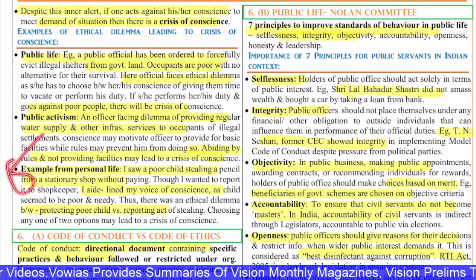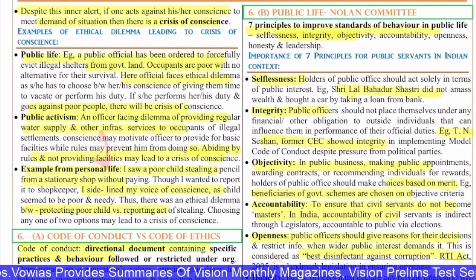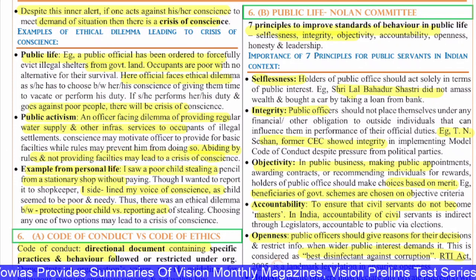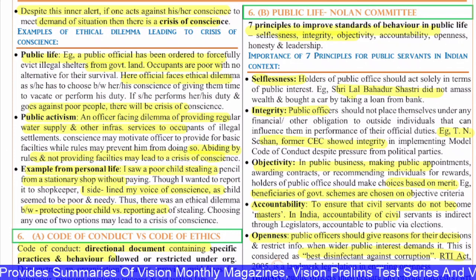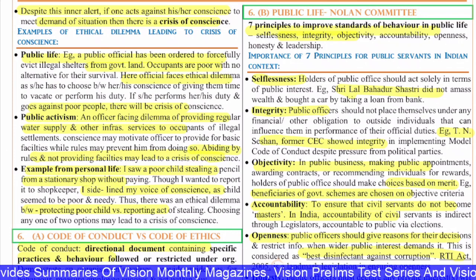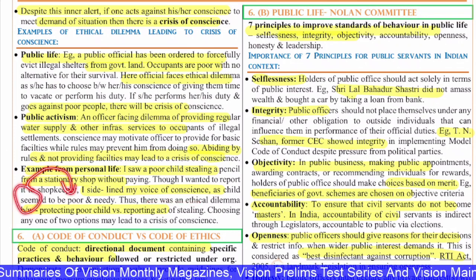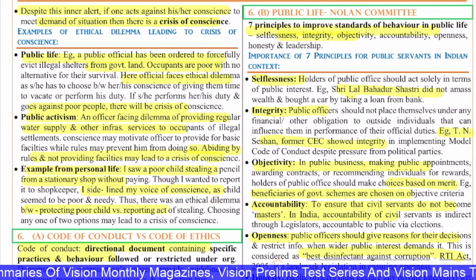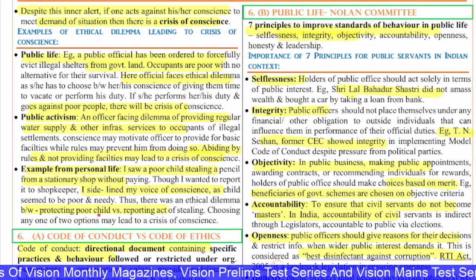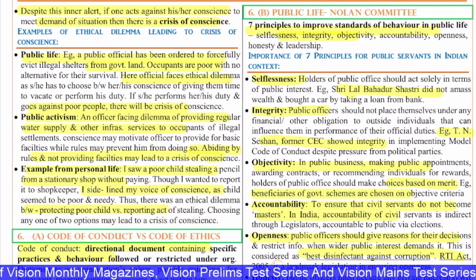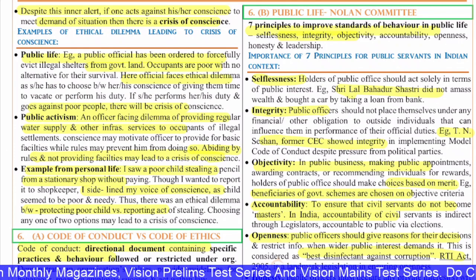And some examples from personal life. So this also, you have to have these examples ready. Like, I saw a poor girl stealing a pencil from a stationery shop without paying. Though I wanted to report it to the shopkeeper, I aligned with the voice of my conscience, as the child seemed to be poor and needy. Thus, there was an ethical dilemma between protecting the poor child versus reporting an act of stealing. Choosing either of the two options may lead to a crisis of conscience. So these kinds of examples we can write. Okay, so this is about this question.